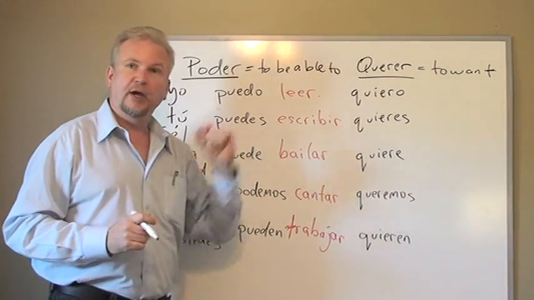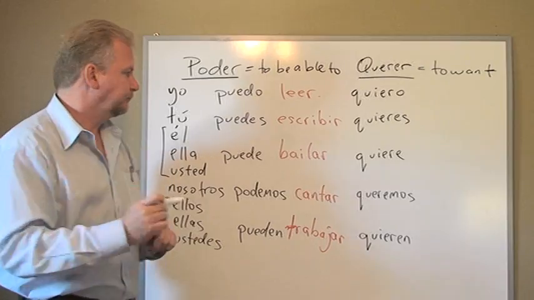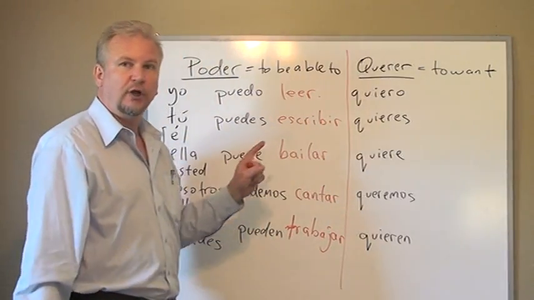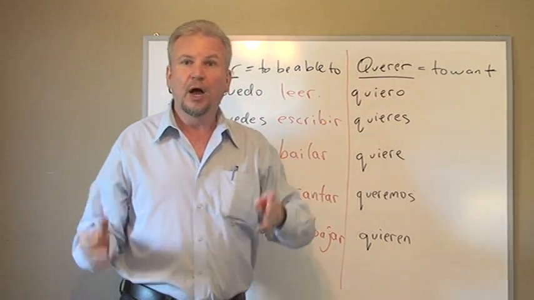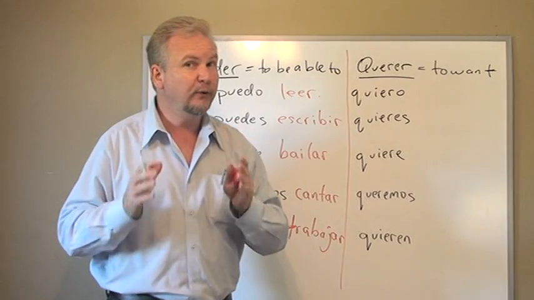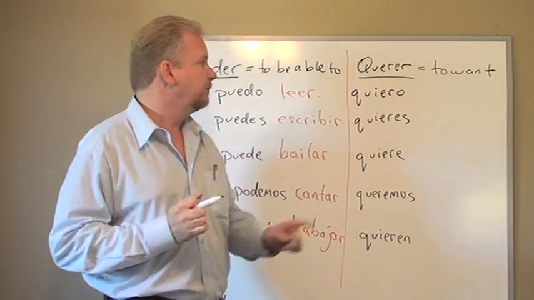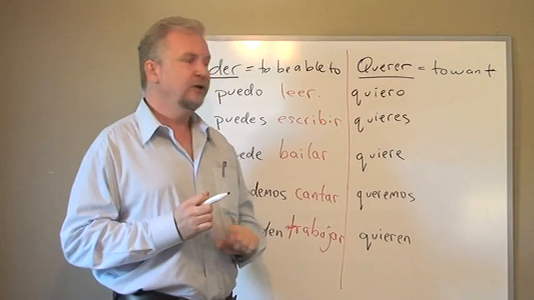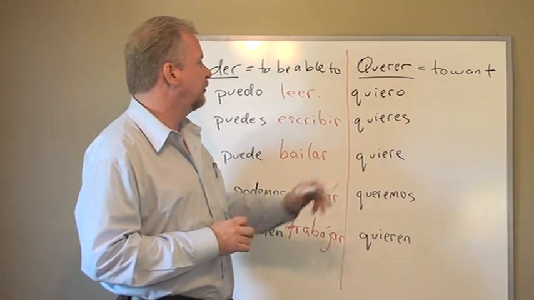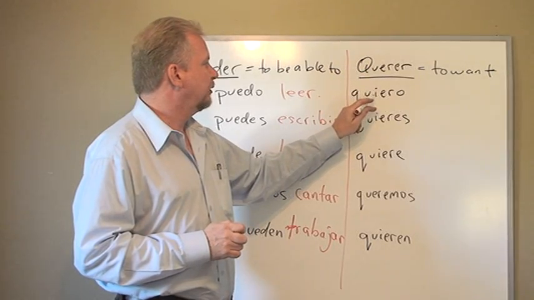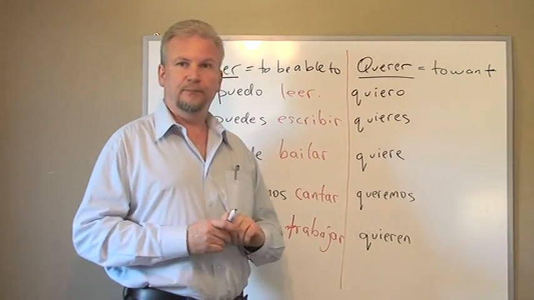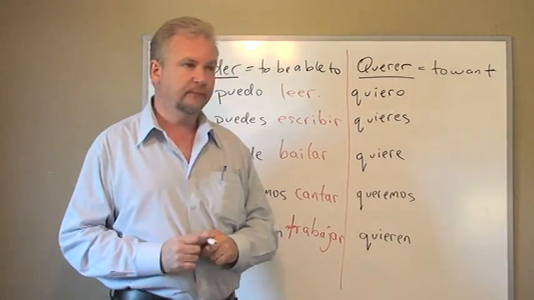Now, let's learn the other verb. Querer. Querer is a very important verb that's used a lot, and that's the verb to want. I want something, you want something. Very important, very useful, common verb. Querer is the infinitive. Yo quiero. Notice the spelling change here. The e changes to ie. We add that letter I in the middle. Quiero. Yo quiero. I want.